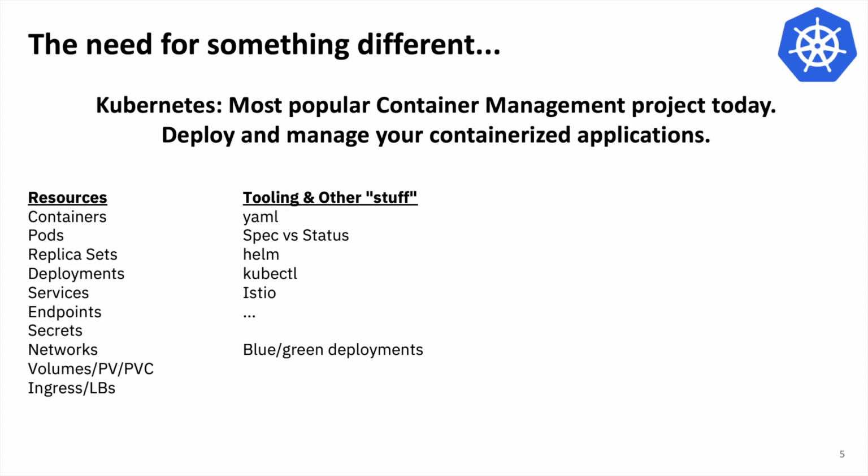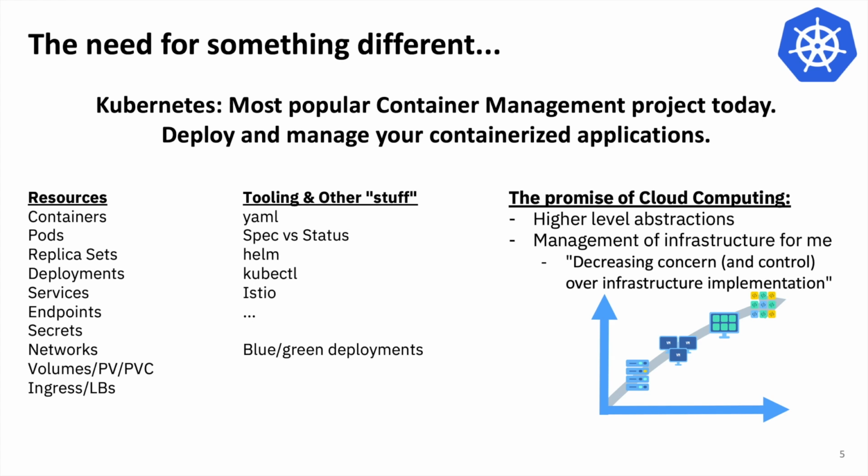Now, even aside from the resources themselves, you have to learn a whole bunch of other tooling, right? You have to start learning YAML, because Kubernetes seems to really, really like YAML, or JSON if you really want to, but most people use YAML. You have to understand the way resources are managed, tooling like Helm, the new command line, Istio, the networking mesh, all these other things that are just the tooling that goes along with the resources inside Kubernetes, which you have to manage yourself now and understand. If you want to do more complicated deployment mechanisms, like a blue-green deployment, you can do it with Kubernetes, but you have to do it all yourself. Other platforms, for example Cloud Foundry, will help you out in some way there.